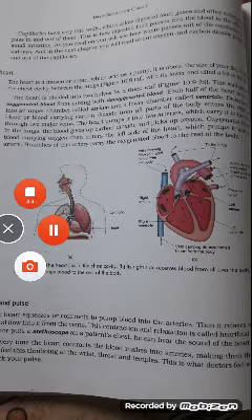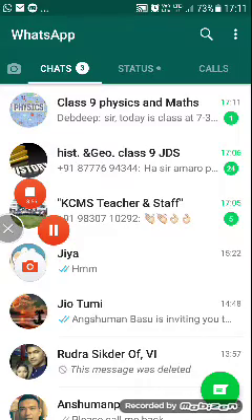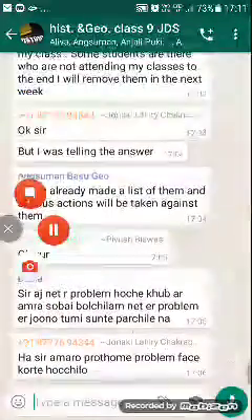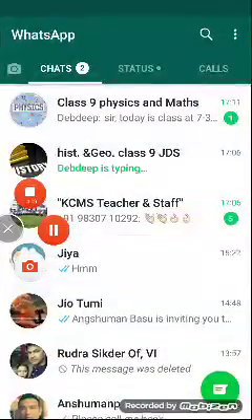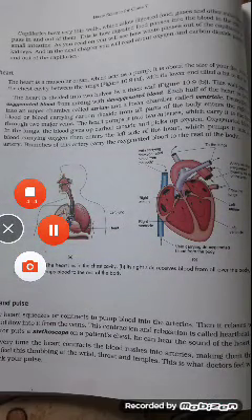Our blood consists of solid elements which include red blood corpuscles, that is RBC, white blood corpuscles, that is WBC, and the blood platelets, and the liquid element, the plasma.